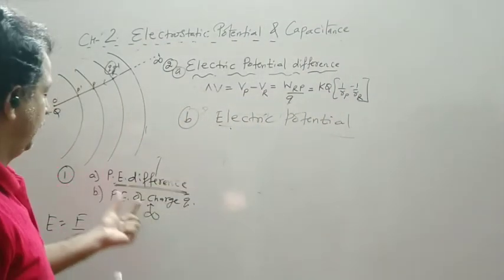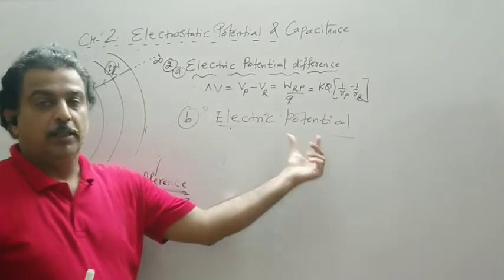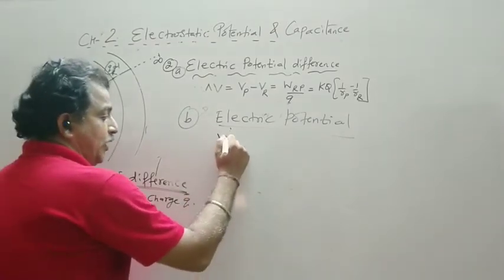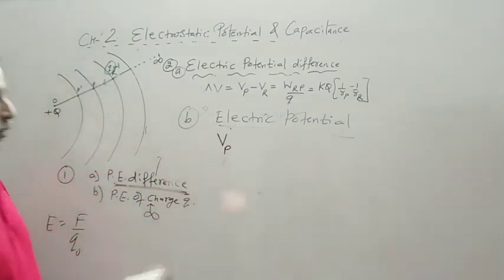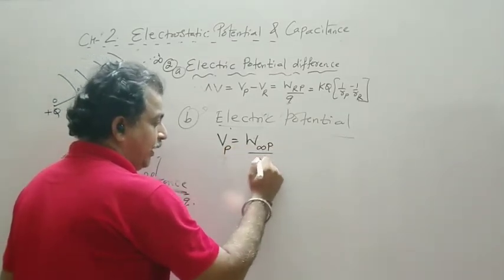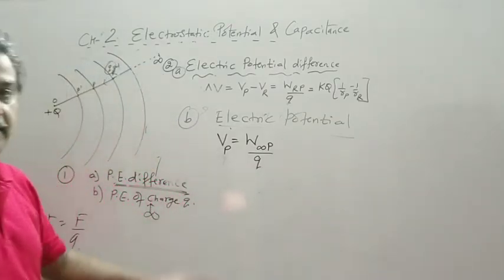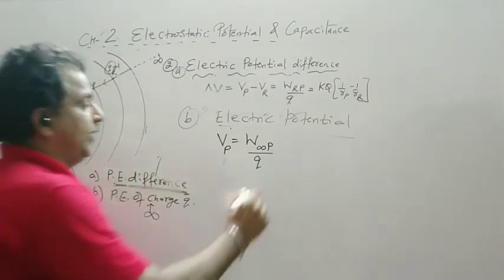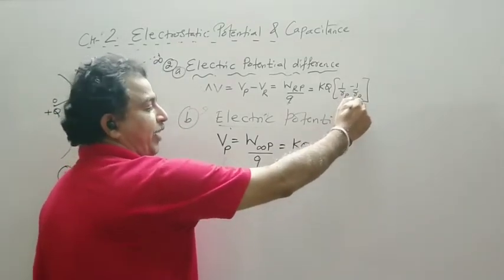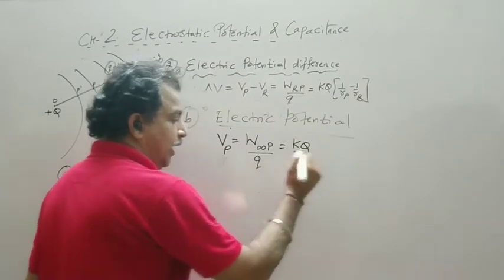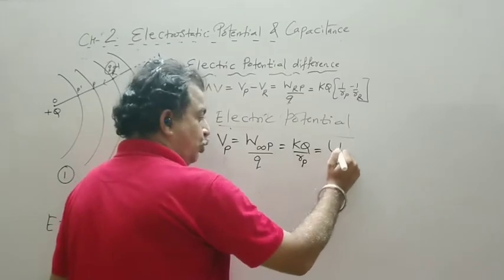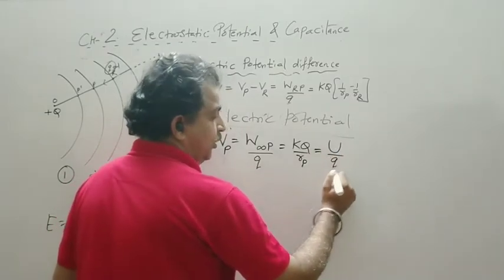And when we have only potential energy or potential, the other point for our convenience is taken as infinity. So now what is potential at point P? It will be written as work done from infinity to point P divided by Q, that is, unit positive charge. And this will become KQ upon RP, since the initial position is infinity. And in terms of U, this is U divided by Q.